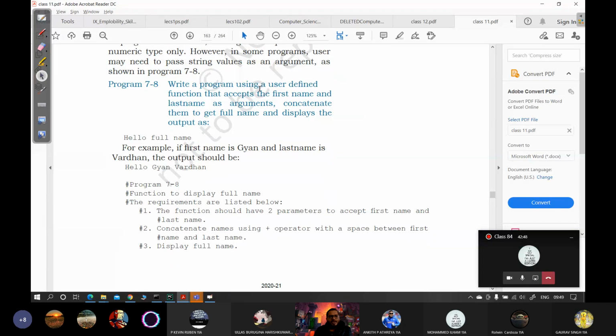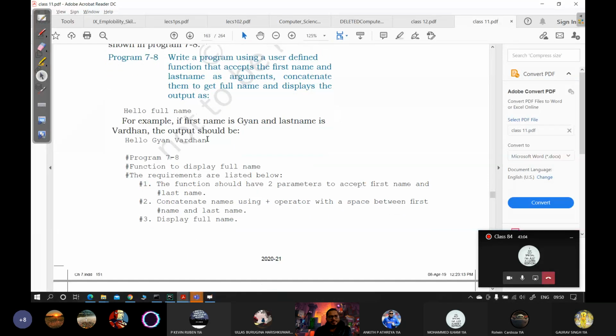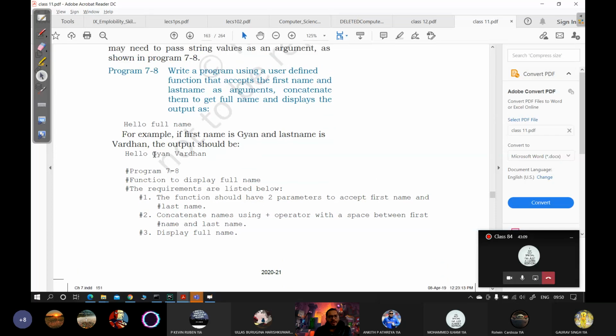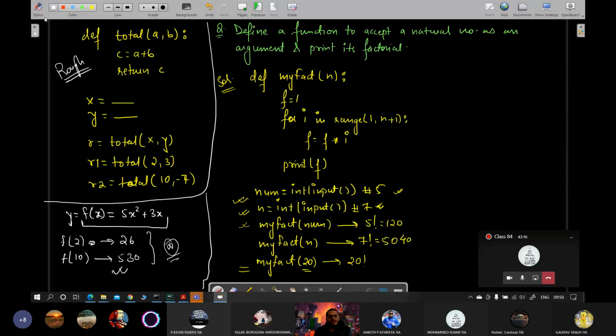Write a program using a user defined function that accepts the first name and the last name as arguments and concatenates them to get the full name and displays the output as below. Okay, so let's say some names are given as first name, it passes the first name and puts hello in front of it. So what is this question saying? Concatenating first name and last name with a greeting hello before it.